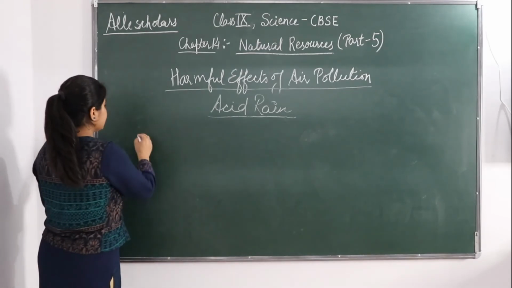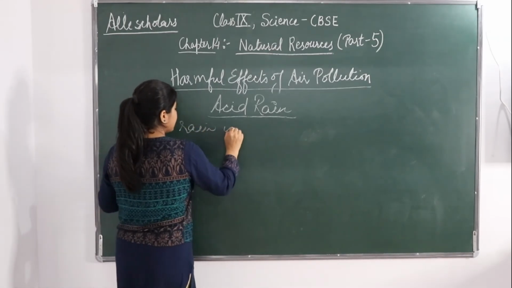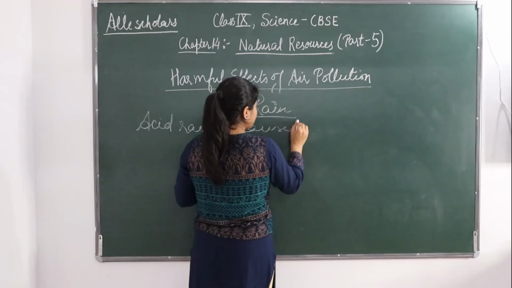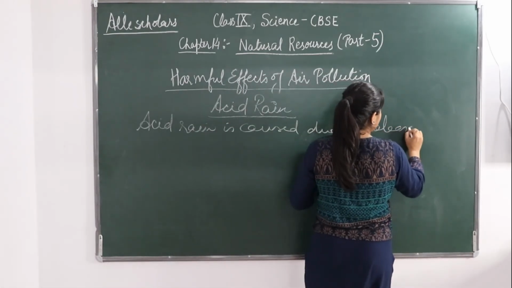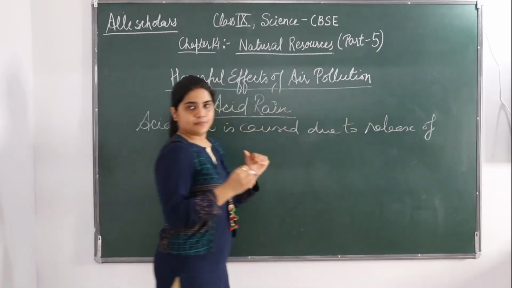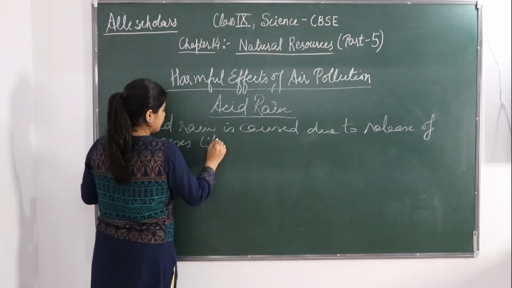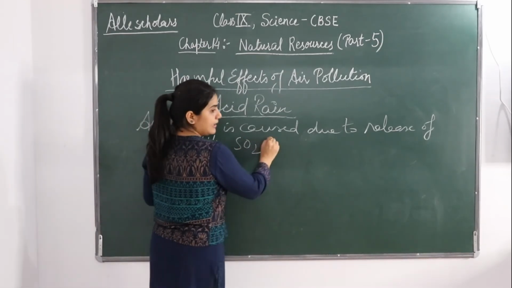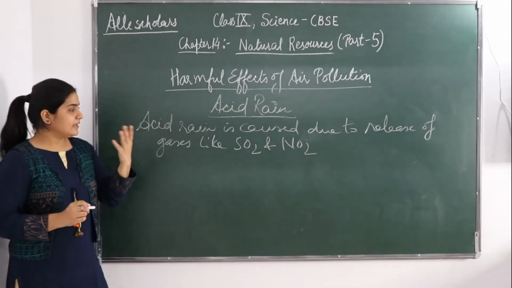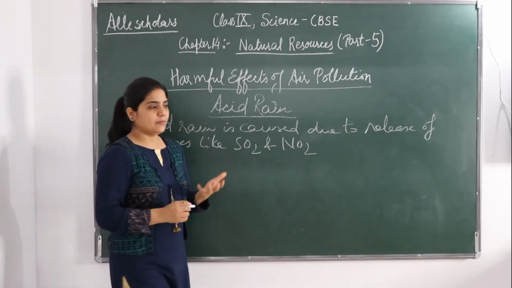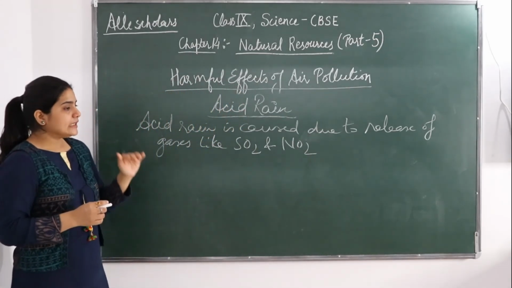Okay, so acid rain is caused due to the release of some harmful gases like sulfur dioxide and nitrogen dioxide, NO2, which are released by different vehicles and combustion of fuels. So these gases, what happens?